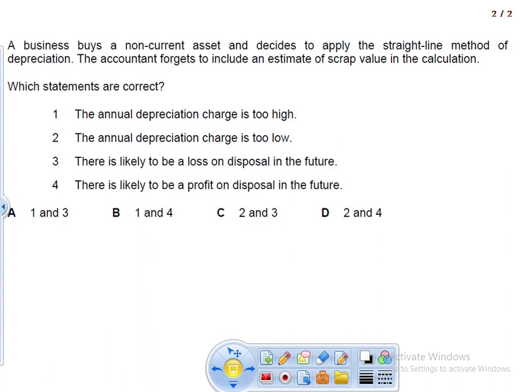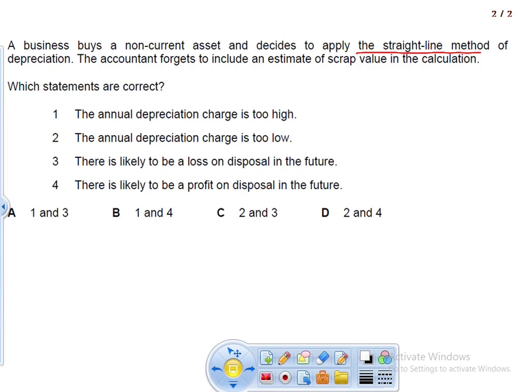So the first question is, a business buys a non-current asset and decides to apply the straight line method. The accountant forgets to include an estimated scrap value in the calculation. Which statement is correct? What happens if he does not include the scrap value while calculating the depreciation using